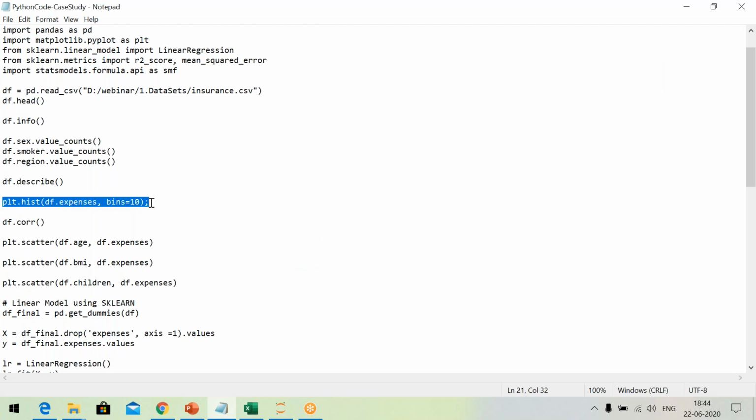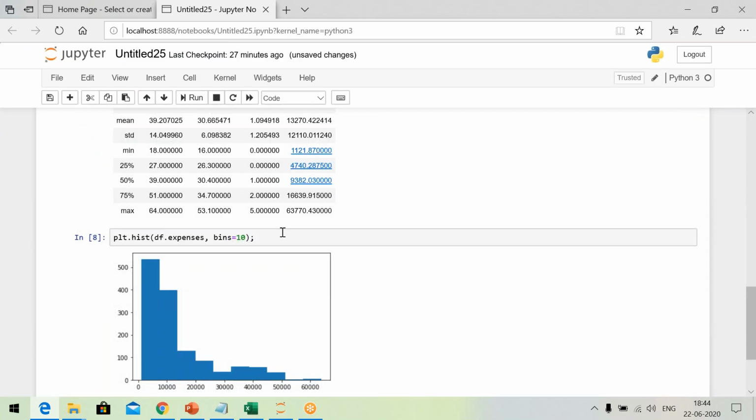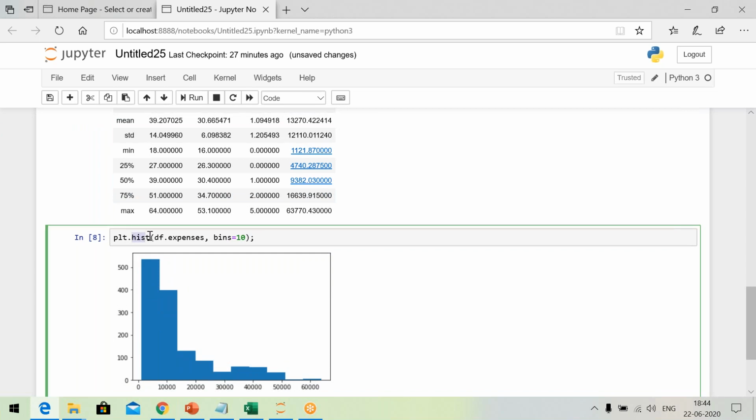Now I am going to execute one more command, a very interesting command. Why do I say it's a very interesting command? When I execute, I will get a picture. Now this is known as a histogram. This picture is known as a histogram. Hist is the abbreviation for histogram.